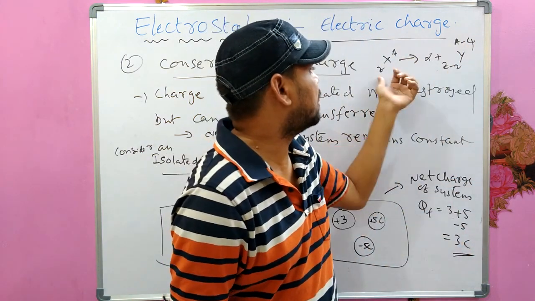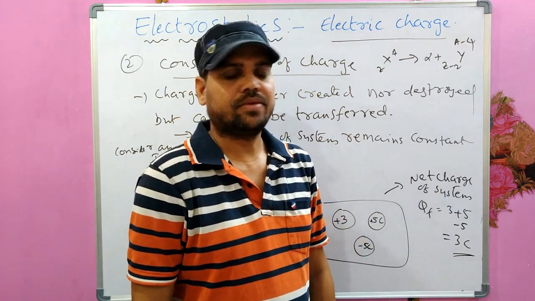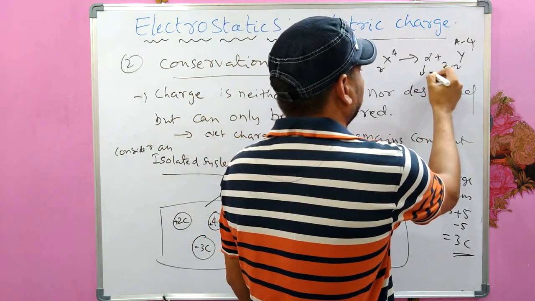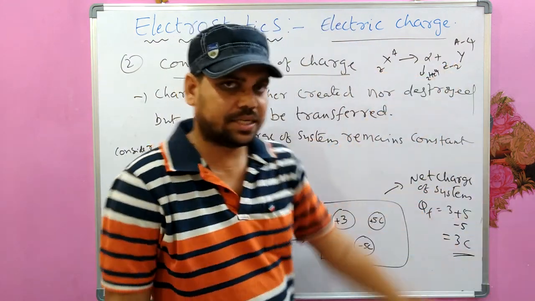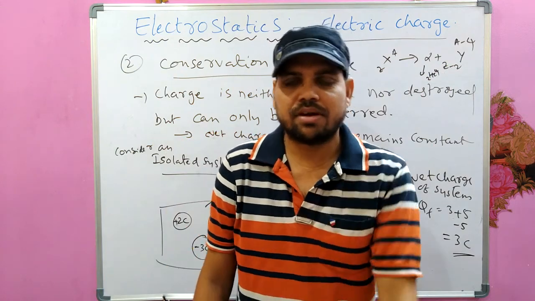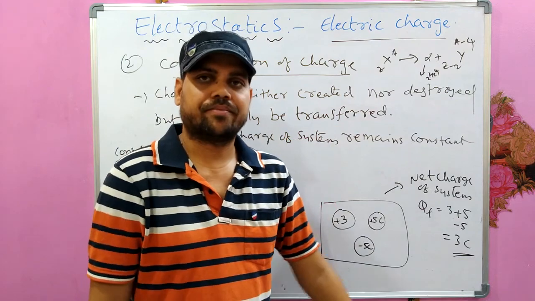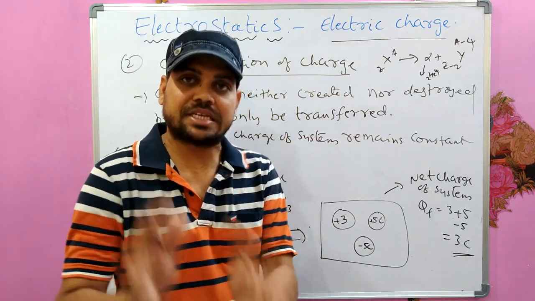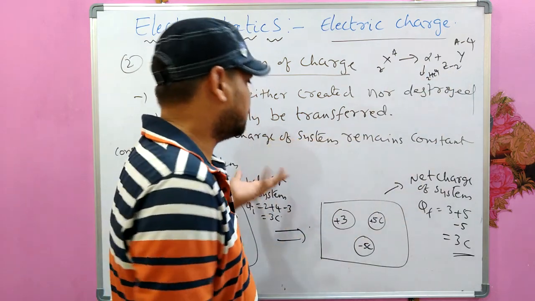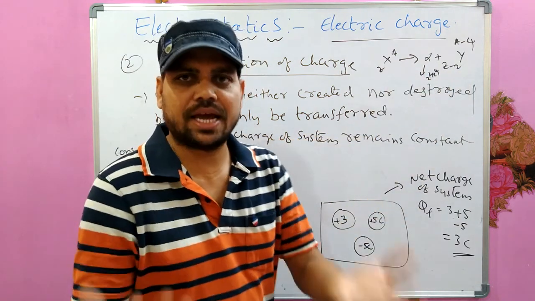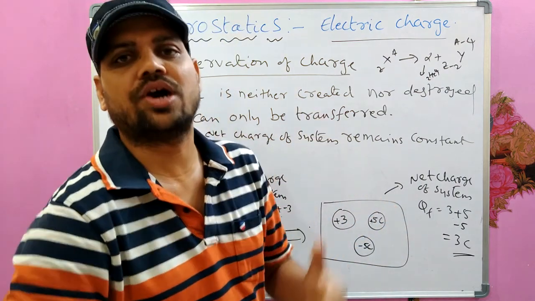This is conservation of charge. Here we will have the alpha particle 2He4. This Z minus 2 plus 2 will become again Z. The total number of protons remains conserved before and after. The system charge is conserved. This is an example of this. So usually all nuclear reactions should conserve the charge.